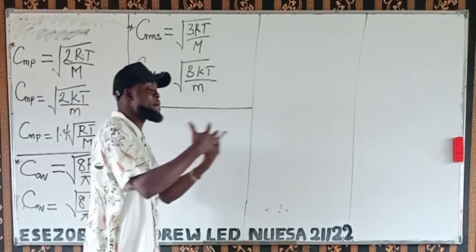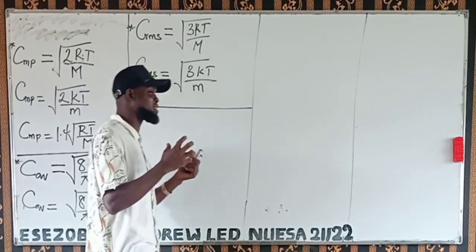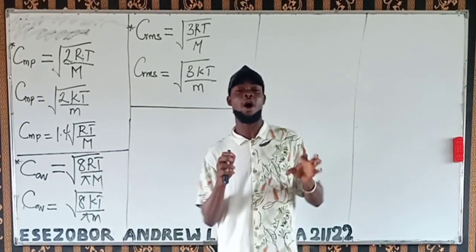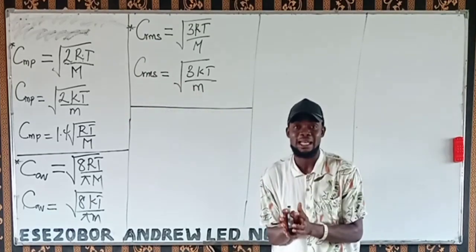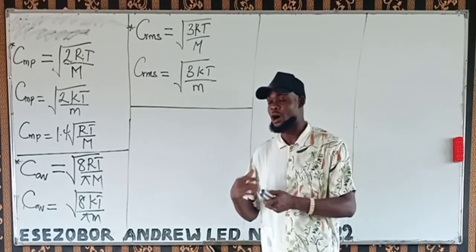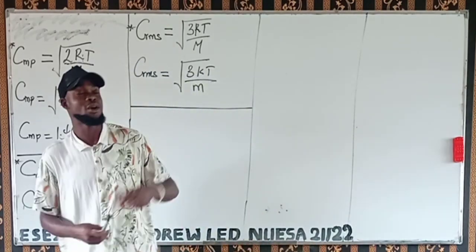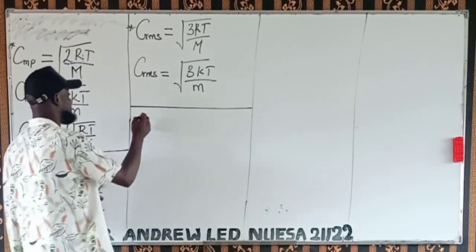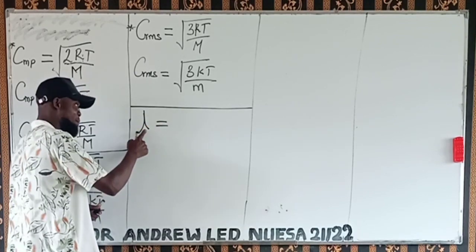The mean free path of a gas is defined as the average distance traveled by a gaseous molecule before colliding with another gas molecule, or the average distance covered between successive collisions. We use lambda for the mean free path.